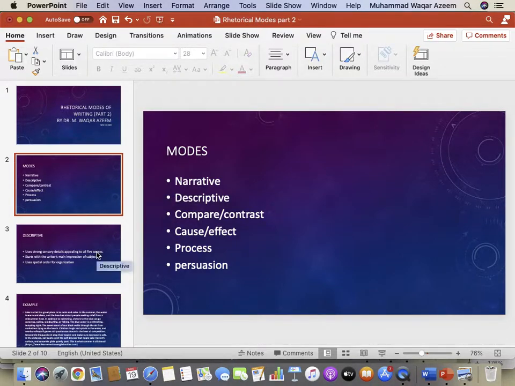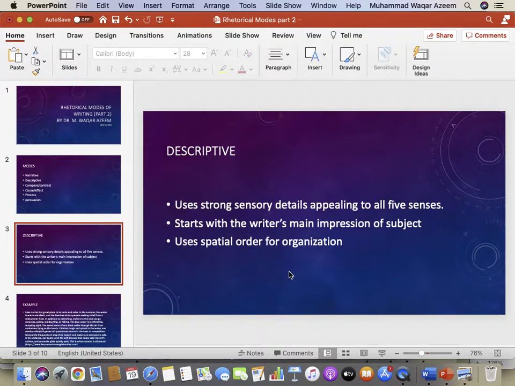When you are asked to write a paragraph for your graded assignment, your paragraph will belong to one of these 6 modes. The rest of the information about the paragraph remains the same. The structure of the paragraph remains the same. You have the topic sentence first, you have the supporting details or supporting sentences after the topic sentence, and finally you have a concluding statement. That structure remains the same, but the mode of writing will change according to the subject or topic that you choose.